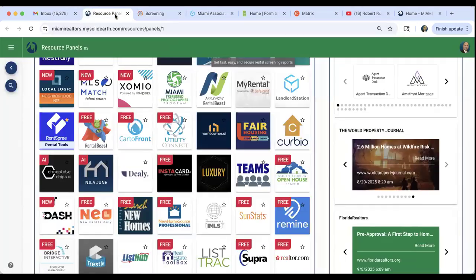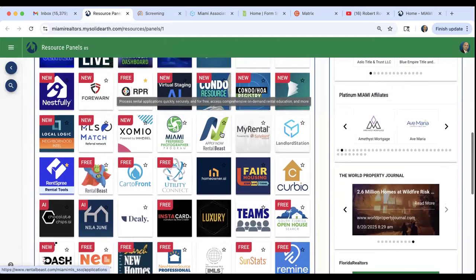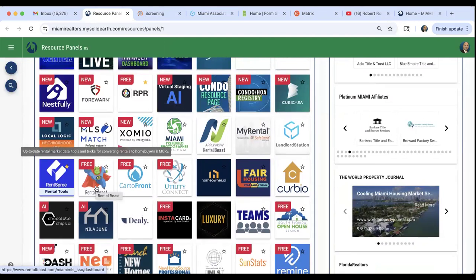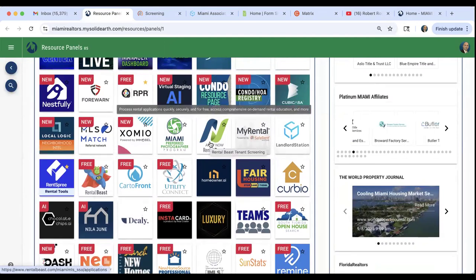And then your last option, I will apologize, I really haven't used it, and it's Rental Beast. Rental Beast again allows you to do tenant screenings, and you click on Rental Beast right here.